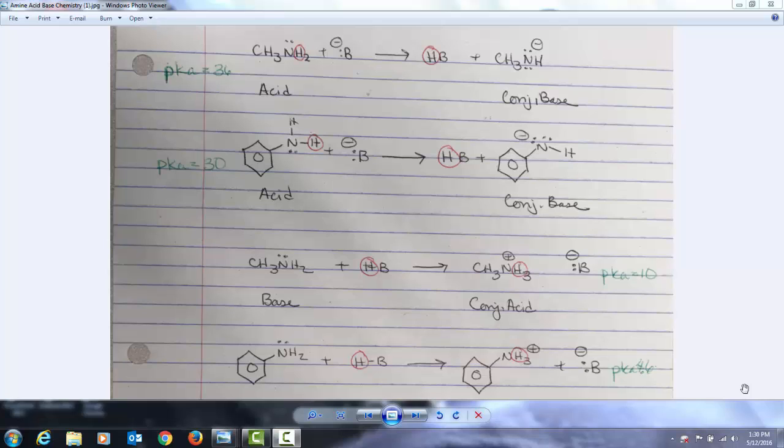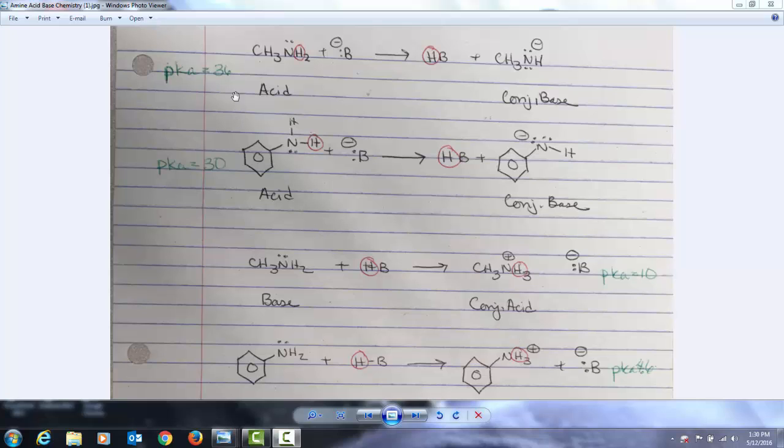They get very confused with these terms and what the pKa's mean and which pKa they should be looking at. There tends to be a lot of confusion here. So I've tried to make a few pages and I'm going to explain them to you.